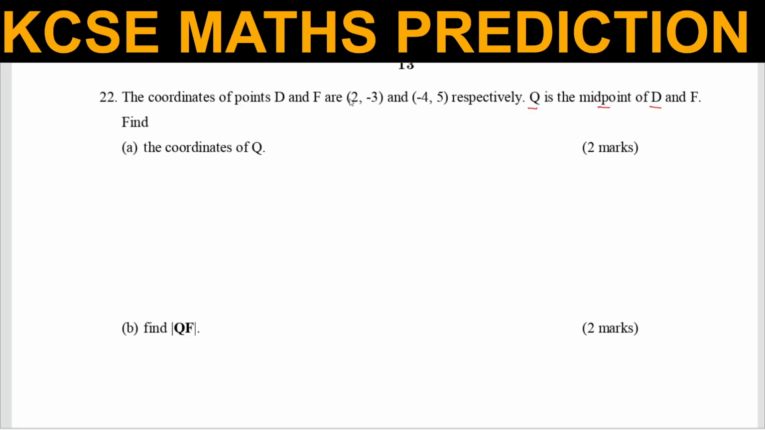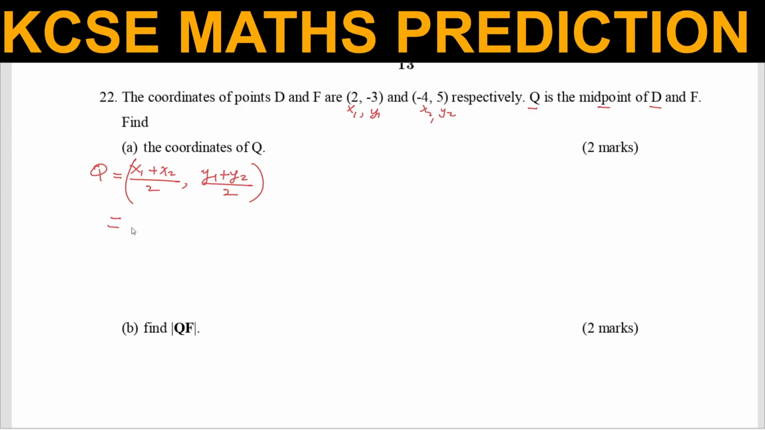So D is here. So we let this one be x1 and then -3 be y1. And then this one is x2 and this one is y2. The reason why I'm doing this is because of the formula for getting the midpoint. For example, the midpoint Q is given by x1 plus x2 divided by 2, then y1 plus y2 divided by 2. So that is how we get the midpoint, where x1 is given there, and y1, x2, and y2.